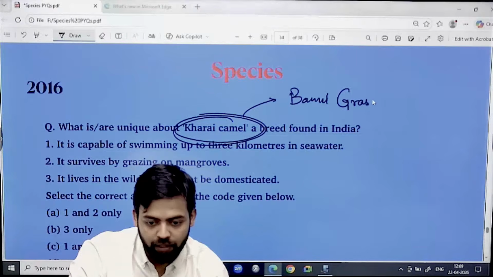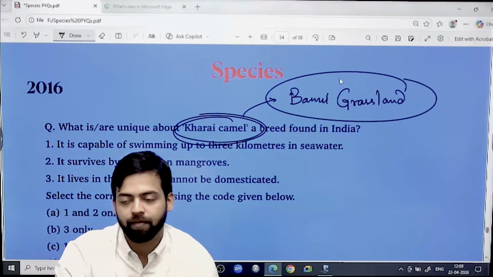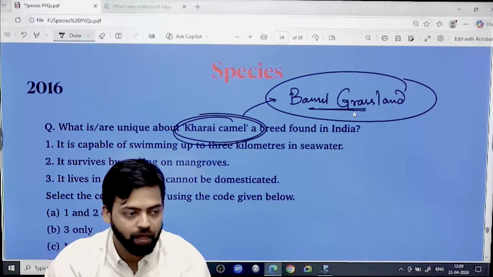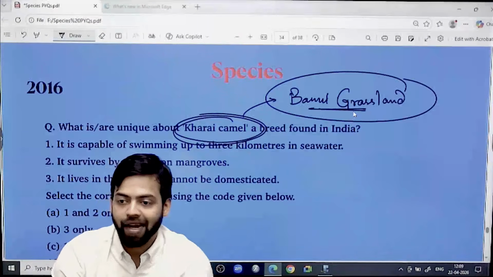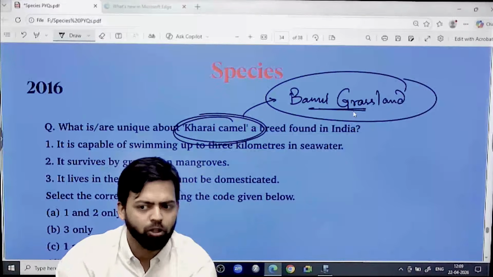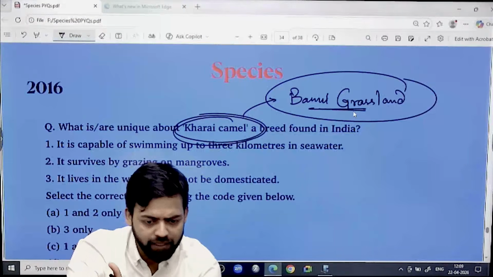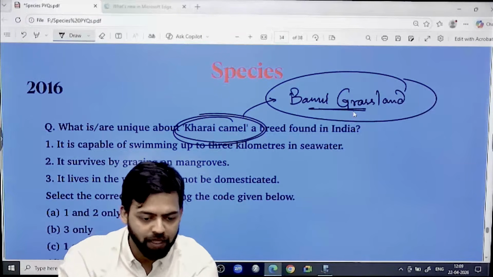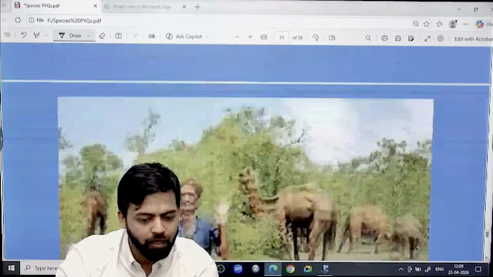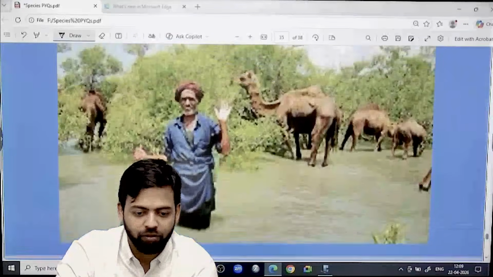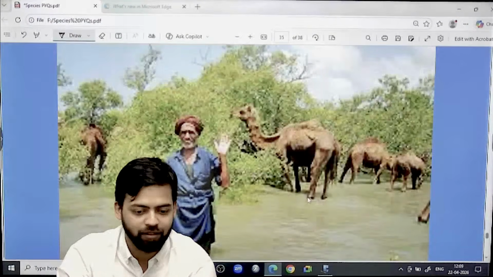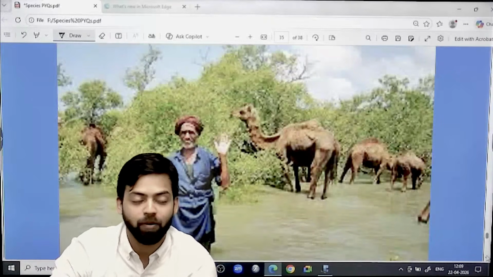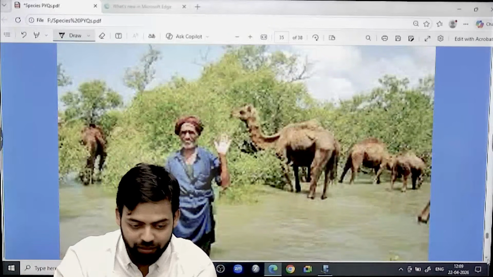Again, this becomes very important from a PYQ perspective and a current affairs perspective. This Banni grassland region in Saurashtra, in Gujarat, is kind of threatened, because of economic activity and anthropogenic activity. So don't you think this will become important from an exam perspective? Kharai camel. Look, usually this camel should be found in deserts. They are swimming in waters, right? So there is a huge probability as far as environmental species are concerned.